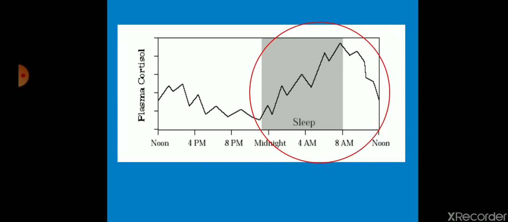It improves the blood glucose level, giving more energy. It stimulates the body functions so that the individual will be more active during the early morning hours. So this is important, kindly note down: the corticosteroid secretion is maximum during the early morning hours. Though in the figure it starts from midnight, usually from 8 a.m. to 10 a.m. the secretion will be maximum, and it comes down by noon time, and a slight increase is seen during the evening time. That's why again we feel more energetic during the evening time.